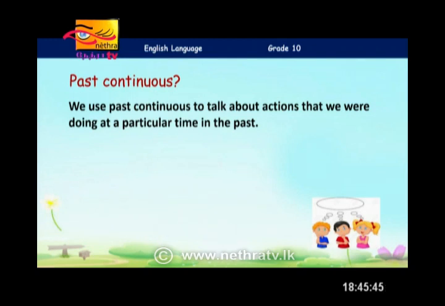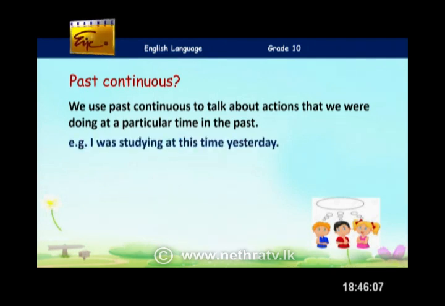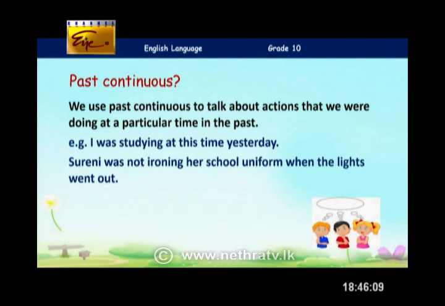Now children, what does past continuous mean? We use past continuous to talk about actions that we were doing at a particular time in the past. For example, imagine now it's 6 p.m. What were you doing at 6 p.m. yesterday? I was watching TV. Exactly. So Miss Suchitra was watching TV. She was doing that in the past. So, I was studying at this time yesterday.